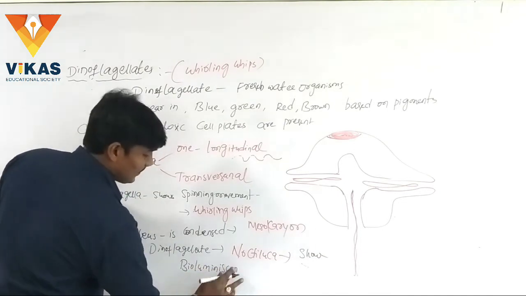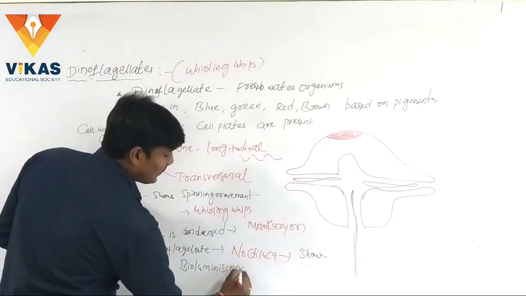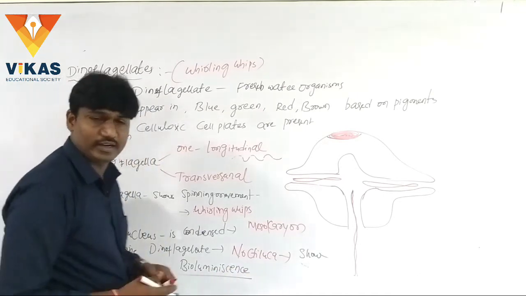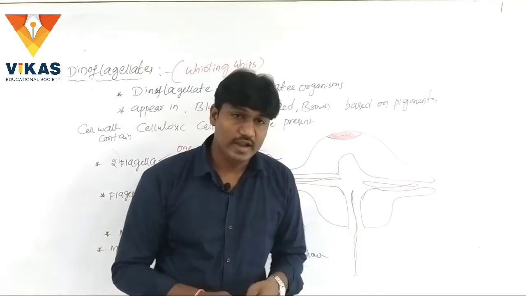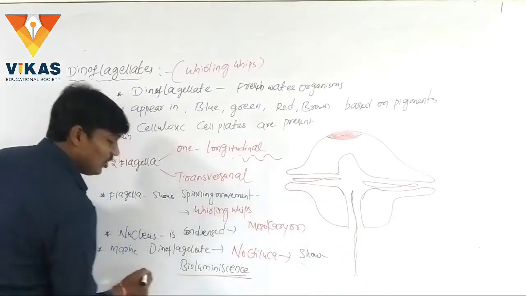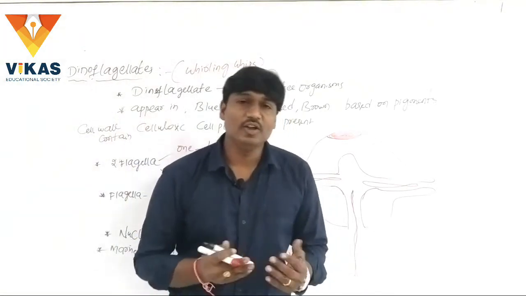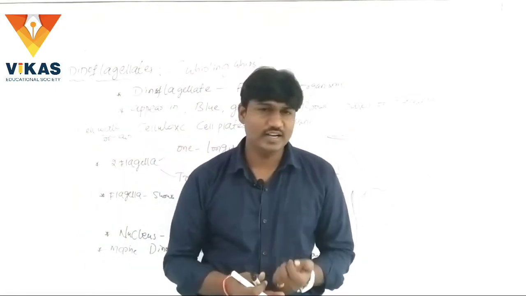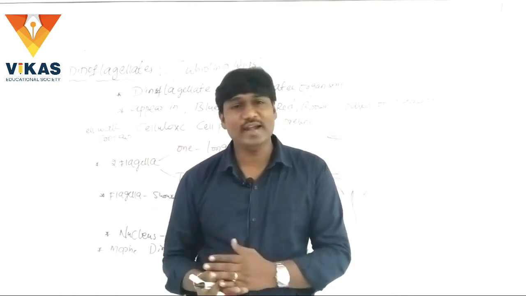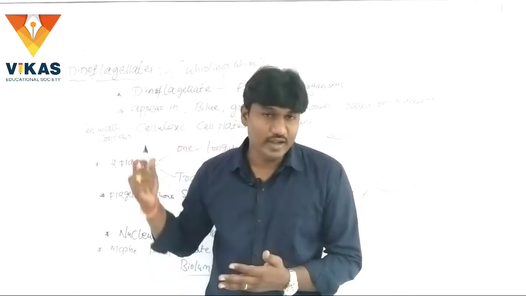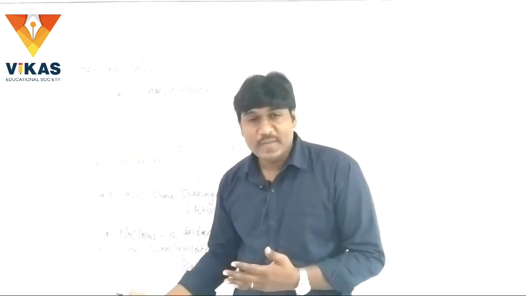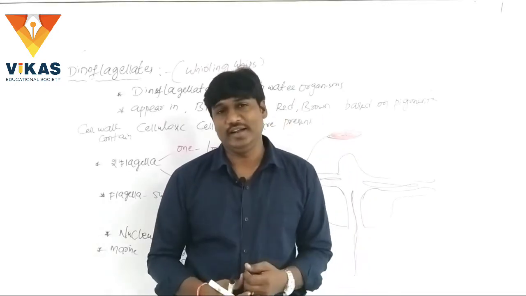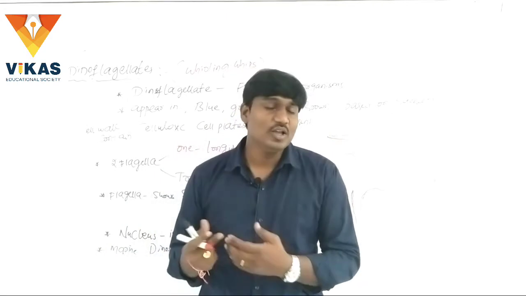Bioluminescence is a most important characteristic feature of the dinoflagellates. What is meant by bioluminescence? It means the organisms can produce light. Marine dinoflagellates like Noctiluca can produce light, and this is called bioluminescence.